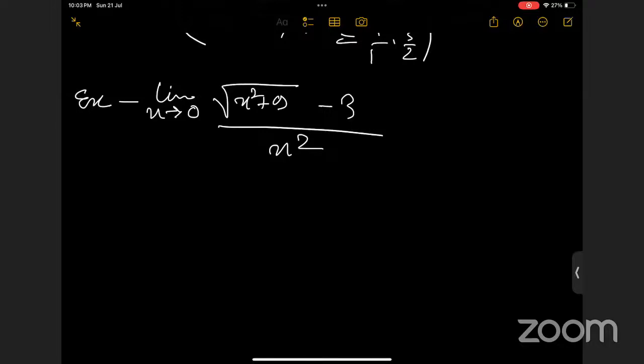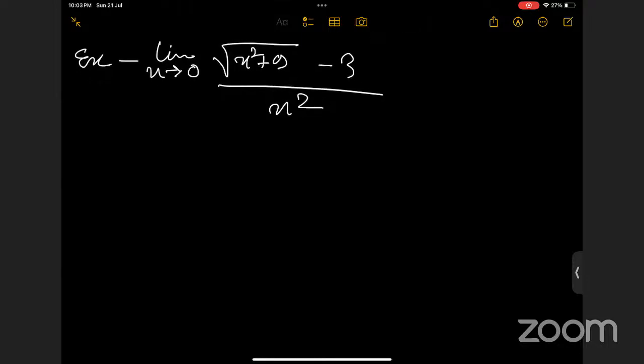Anyone? Ma'am, it's hard to manipulate this one because it will be undefined whatever we do. Ma'am, we can differentiate. If it is not defined, what we can do is adjust this function, right? You can differentiate it, but we are not covering the undefined form here. We are not covering the L'Hopital rule here.